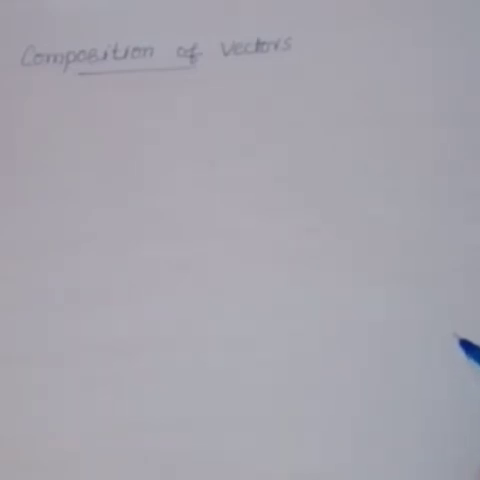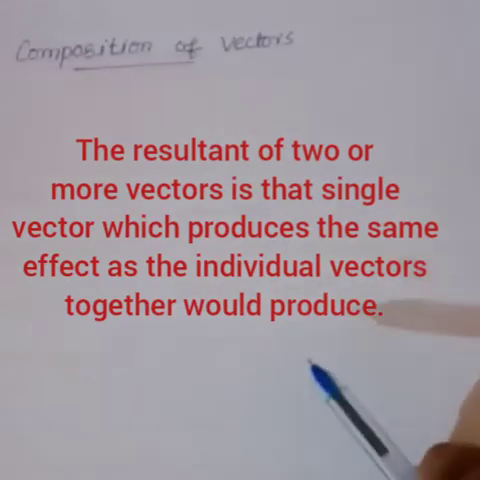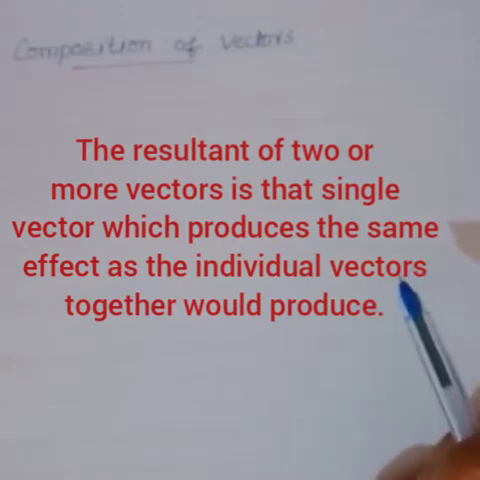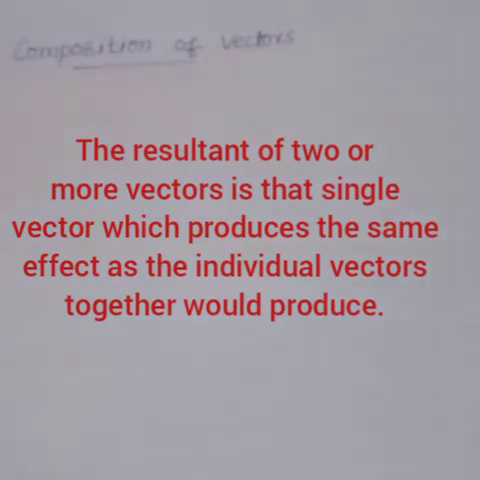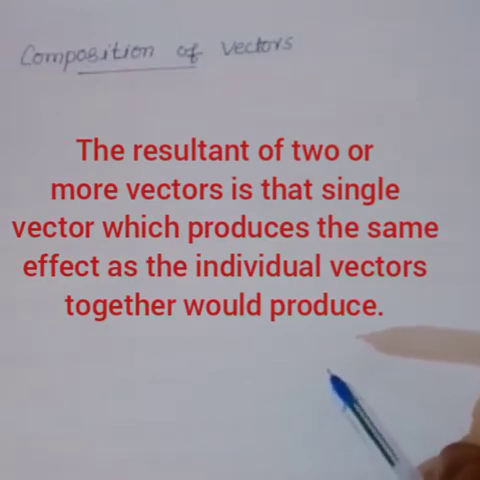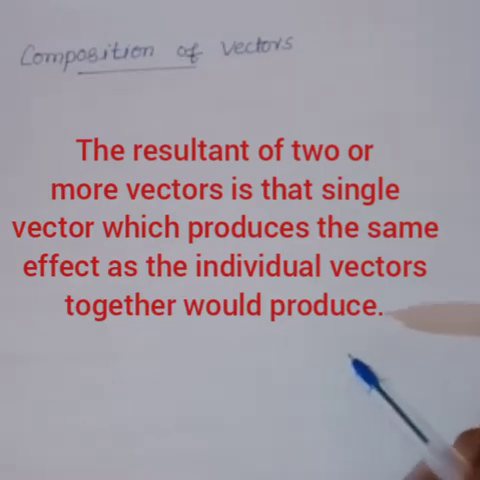So what do you mean by composition of vectors? Composition means the resultant of two or more vectors is that single vector which produces the same effect as the individual vectors together would produce. The process of adding two or more vectors is called composition of vectors.